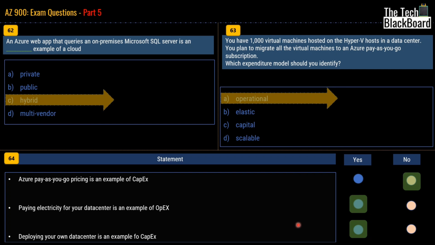One pro tip to distinguish between OpEx and CapEx is to always keep in mind that whenever you're talking about a cost which is recurring in nature, that is always OpEx, or operational cost. However, upfront costs are always categorized as CapEx, or capital expenditure. I hope this helps you in answering the questions.